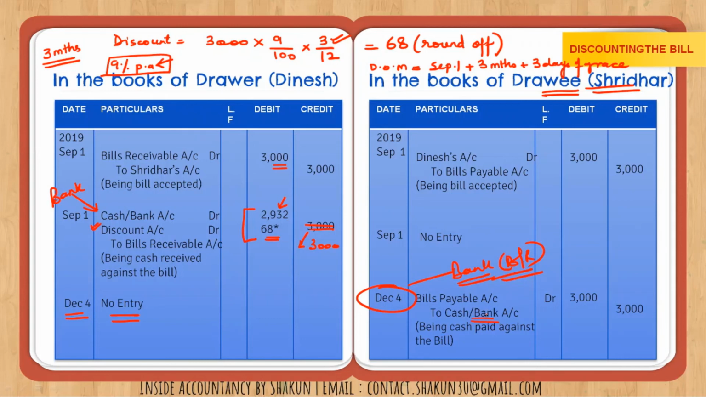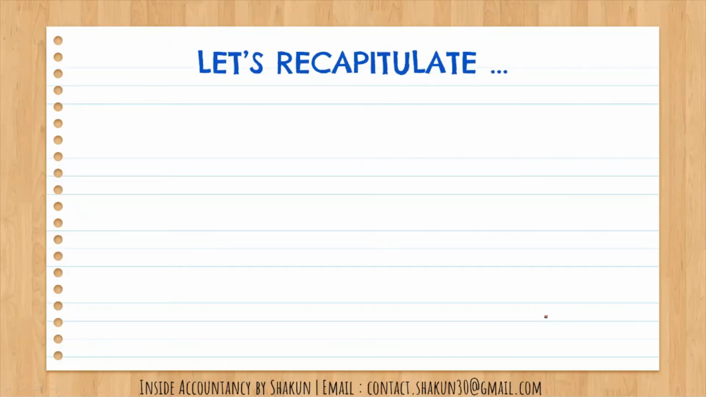Also, one common mistake that is done by children is that when they pass this entry, they write here 'to Dinesh', the name of the drawer. You do not need to write the name of the drawer because his account is already closed. The moment the bill was accepted, that means the drawer's account in the books of drawee and drawee's account in the books of drawer ceases to exist. So make sure that in the entry for the honor of the bill, do not write the name of the drawer or the drawee. So I hope it is clear to you.